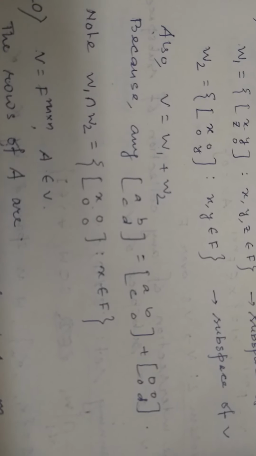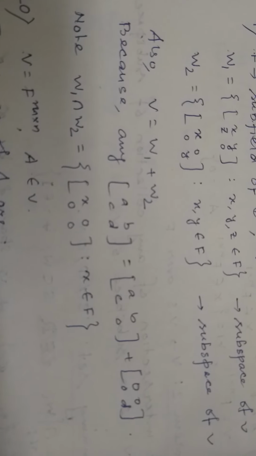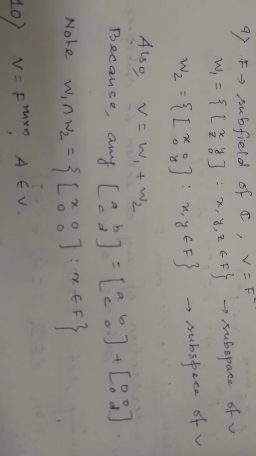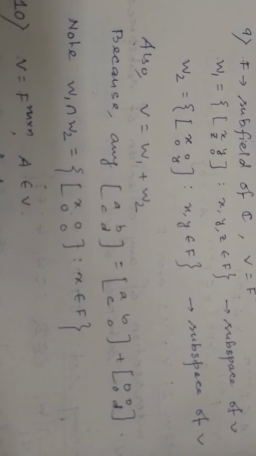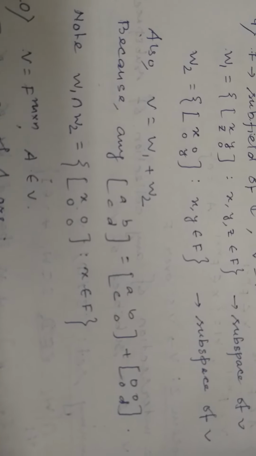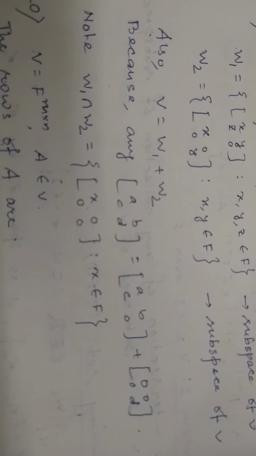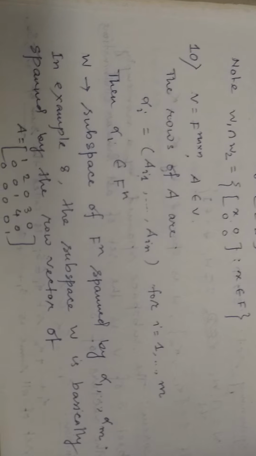Here you can note: what is W1 intersection W2? It is the set of all matrices looking like x, 0, 0, 0 for all x belonging to F, and this W1 intersection W2 is also a subspace of V.